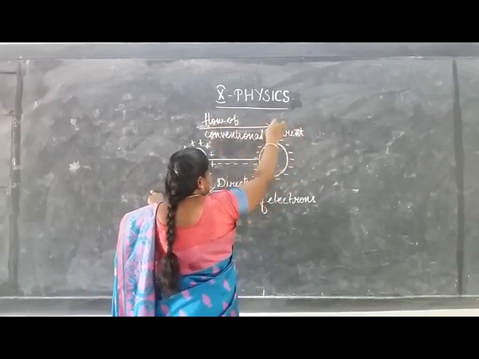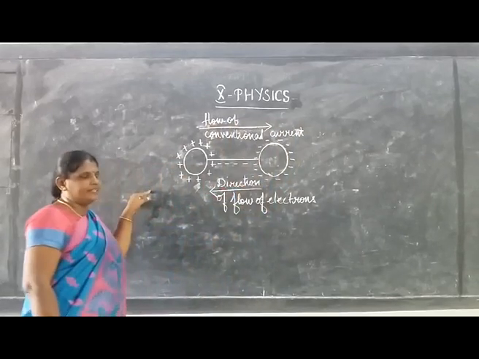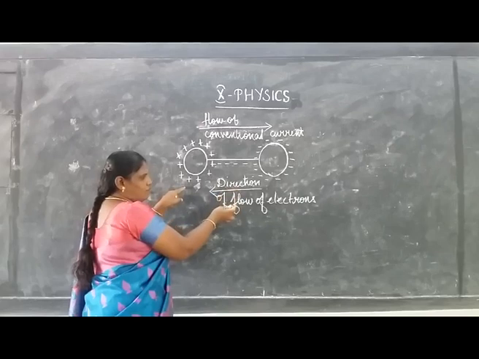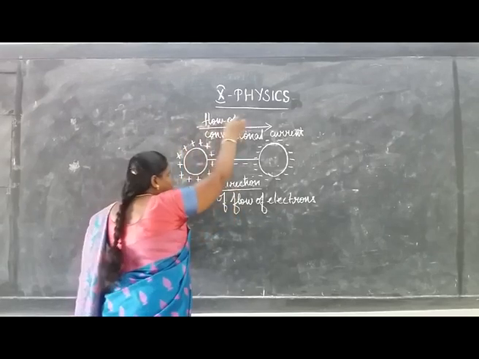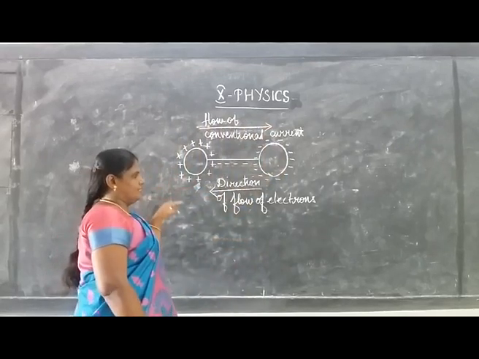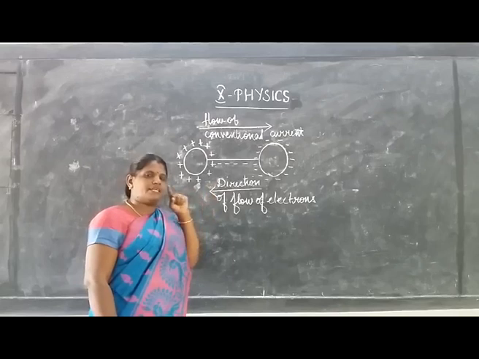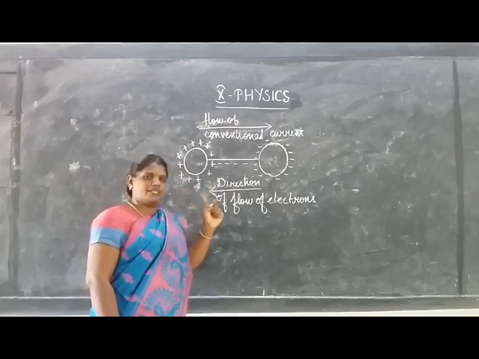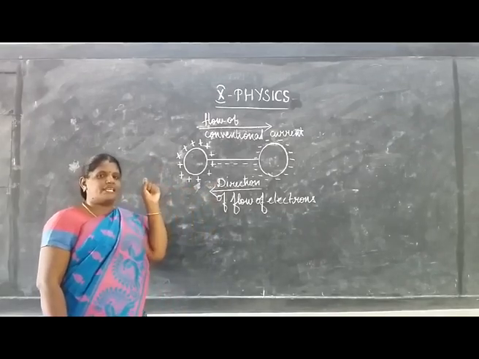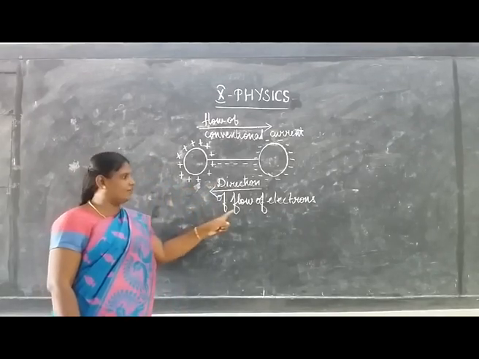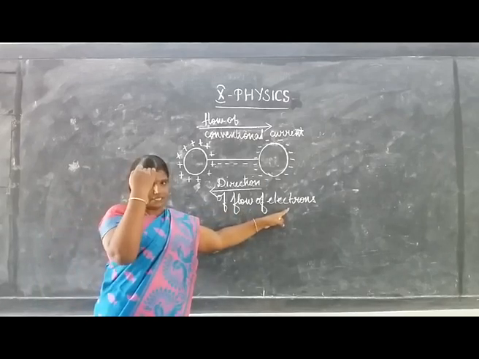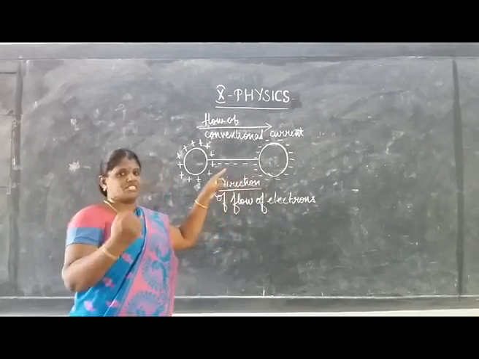This is the direction which represents the conventional current, and see here, always the direction of flow of electrons is opposite to that of the direction of flow of current. Why are we telling this? When electricity was discovered, it was thought that only the positive charges produce electricity. The electricity was discovered earlier than electrons, so scientists till now follow the conventional current.